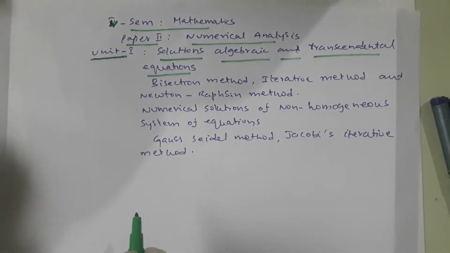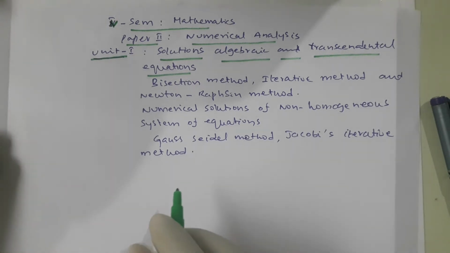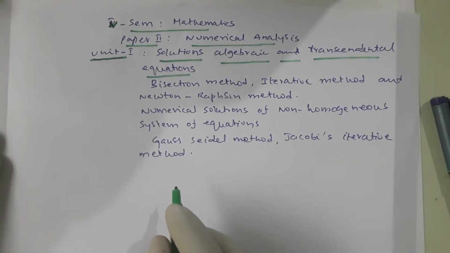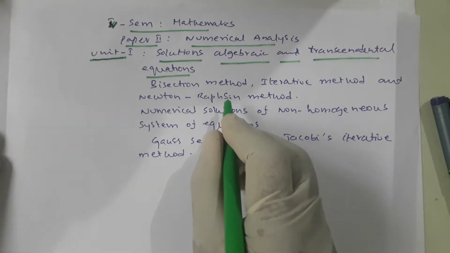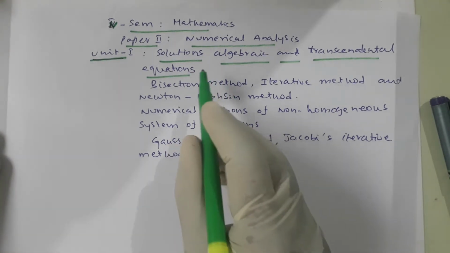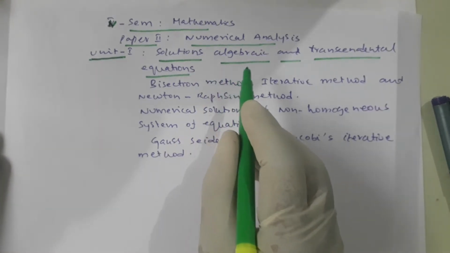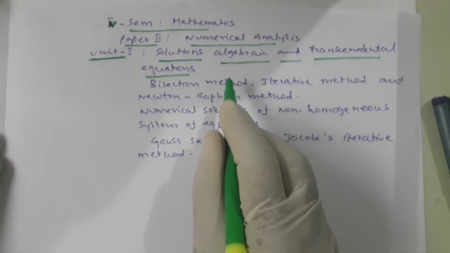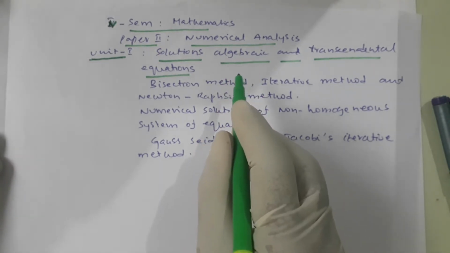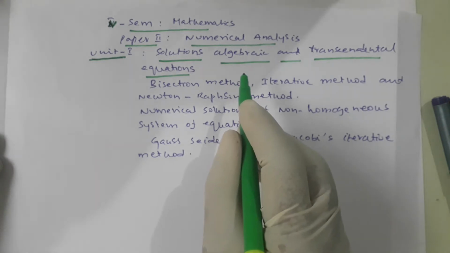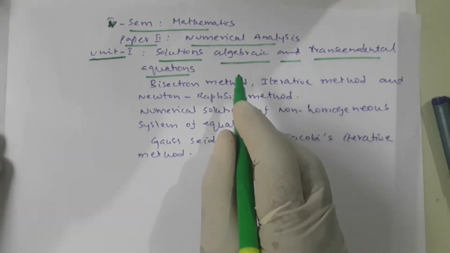Find the solutions of the algebraic and transcendental equations by using these methods. Solutions means the roots of the algebraic equations and the transcendental equations. The roots may be in the form of solutions.